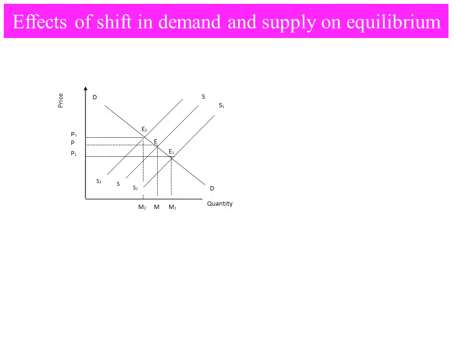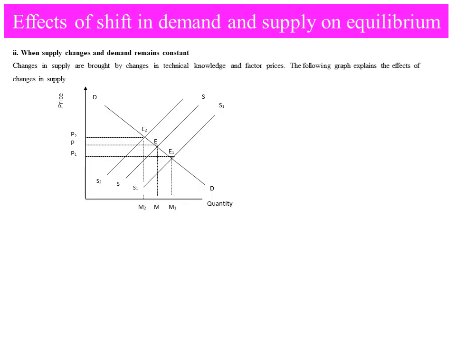The other one is the effect of change in demand, supply, and equilibrium on the other side. Number two, when supply changes and the demand remains constant. Now demand remains constant. Before this, supply was constant, but now it is the opposite. Changes in supply are brought about by change in technical knowledge and factor prices. The following graph explains the effect of change in supply.